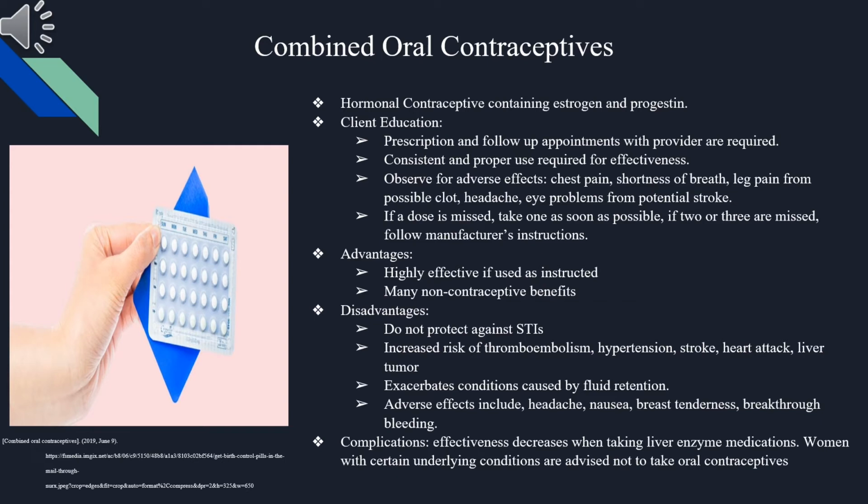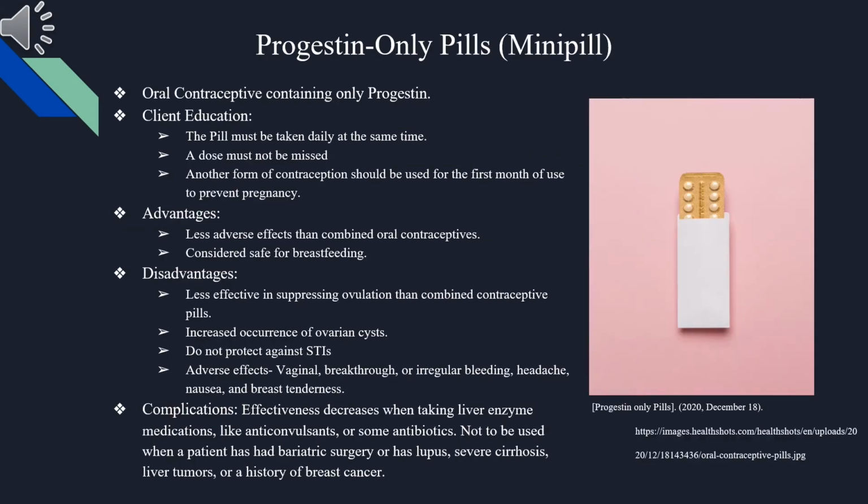and many non-contraceptive benefits. Progestin-only pills, or the mini pill, is an oral contraceptive containing only progestin. It is important to educate the client that the pill must be taken daily at the same time, a dose must not be missed, and another form of contraception should be used for the first month. Advantages include that it has fewer adverse effects than combined oral contraceptives and is considered safe for breastfeeding. Disadvantages include that it is less effective in suppressing ovulation than combined contraceptive pills, it has an increased occurrence of ovarian cysts, it does not protect against STIs, and has adverse effects.